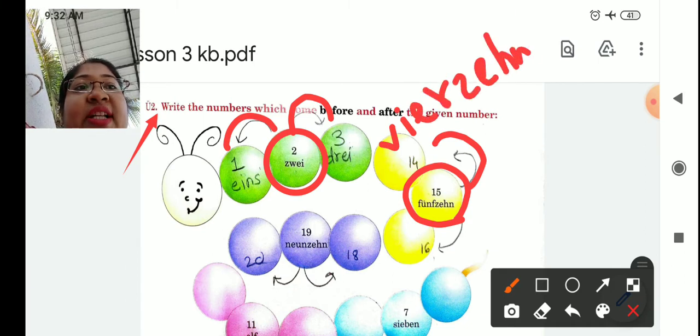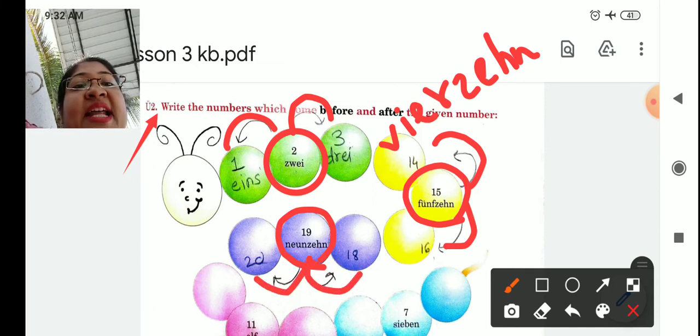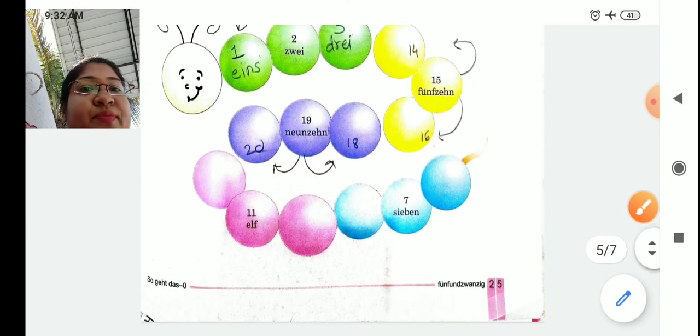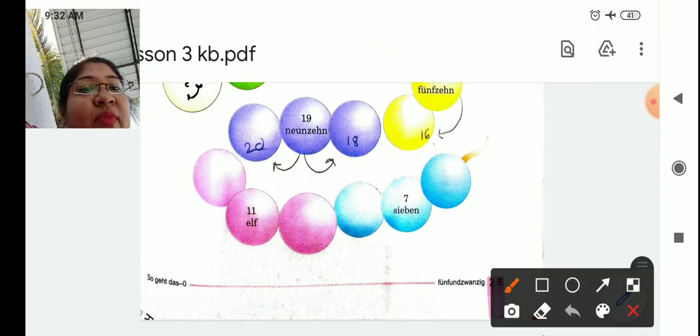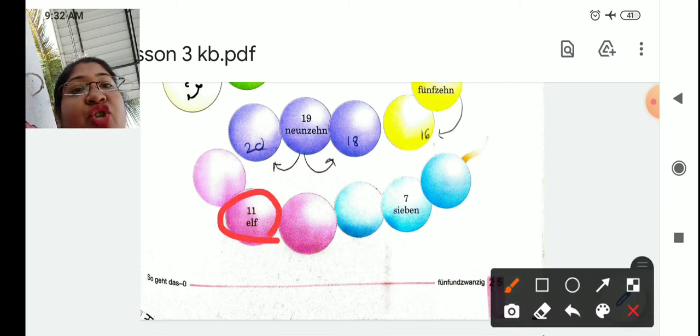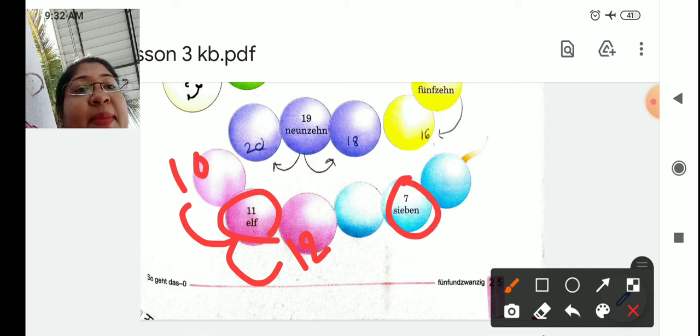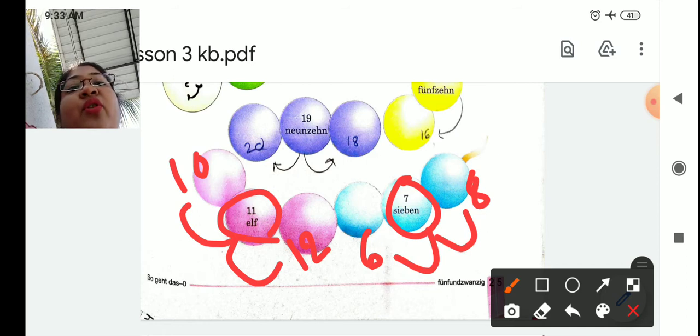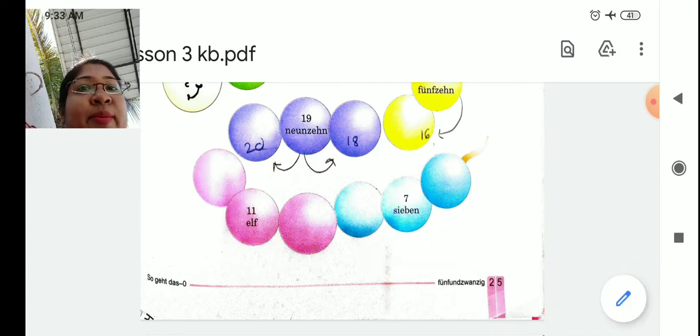I have just written the number, but you have to write the number name also. 15, after that comes 16. 19, before comes 18, and after comes 20. 11, before 11 comes 10 and after comes 12. 7, before comes 6 and after comes 8. So all these number names you have to write down here in the balloons in German.